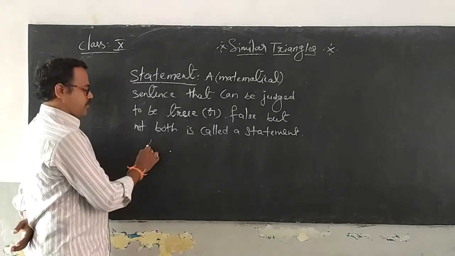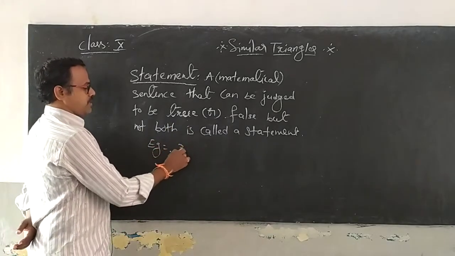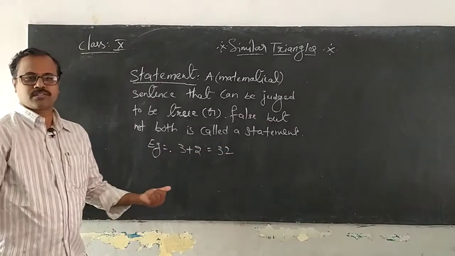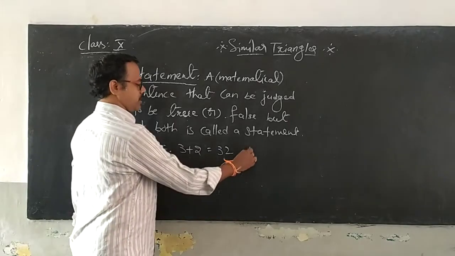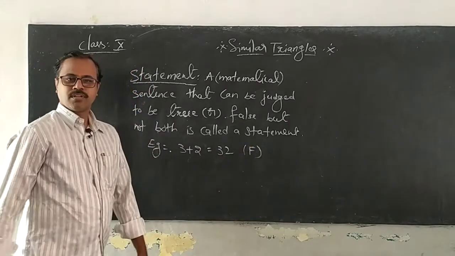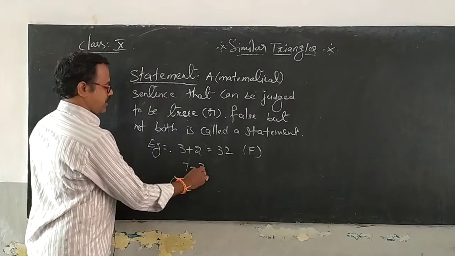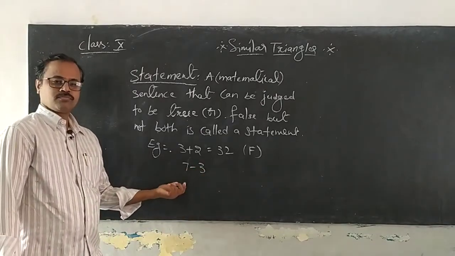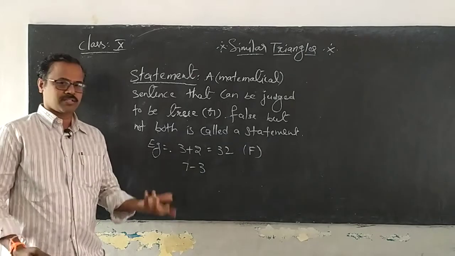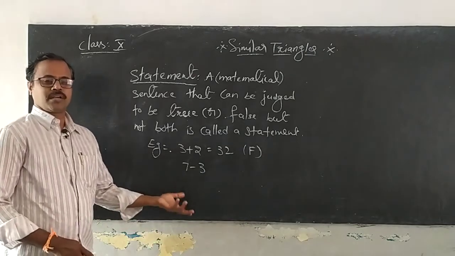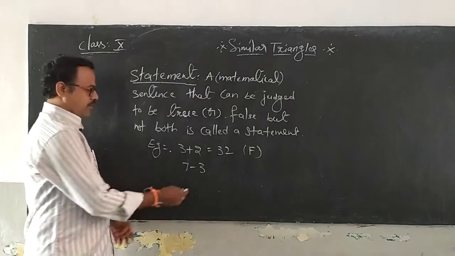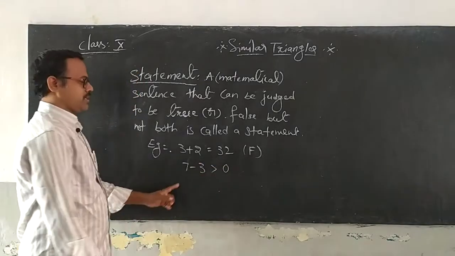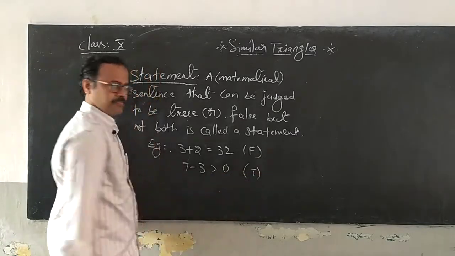Suppose I give you an example here: 3 plus 2 is equal to 32. Is it true or false? Yeah, you are right. It is false. But if I give you 7 minus 3, can you judge this one? No, you can't judge, because I am not comparing 7 minus 3 with anything. So if I write greater than 0, you say it is a true statement.